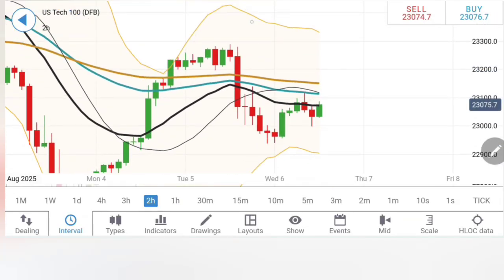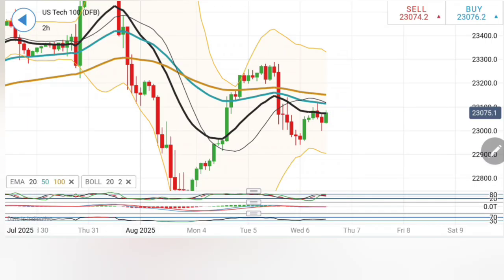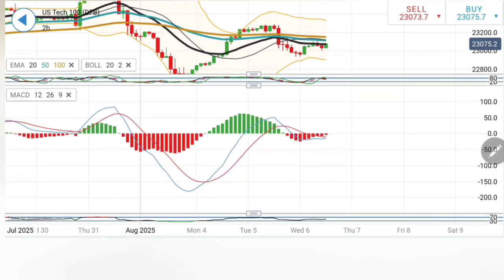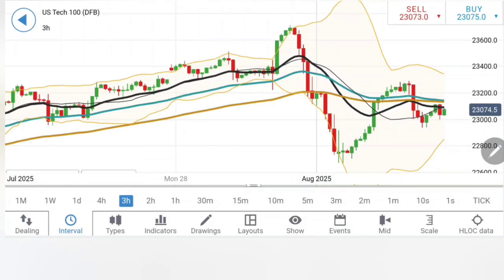Look at the 2-hour charts. What has happened here? Rise, retracement, symmetrical candles. And now once it trades beyond 23,120, 140, we can expect a move towards 23,200, 23,300. Stochastic is trying to cool down, the MACD is trading with moderate bearishness, RSI looking upwards.